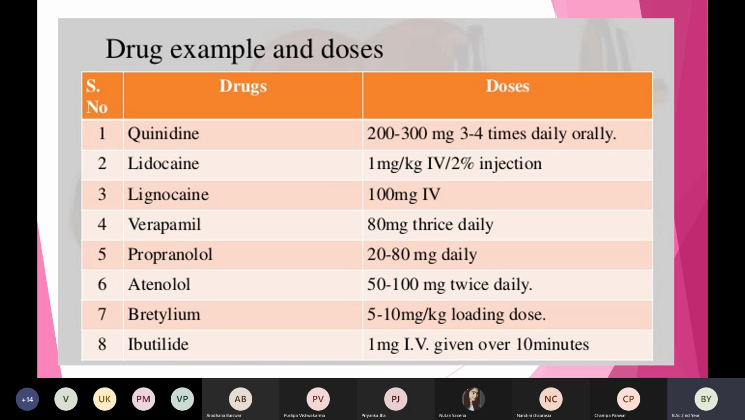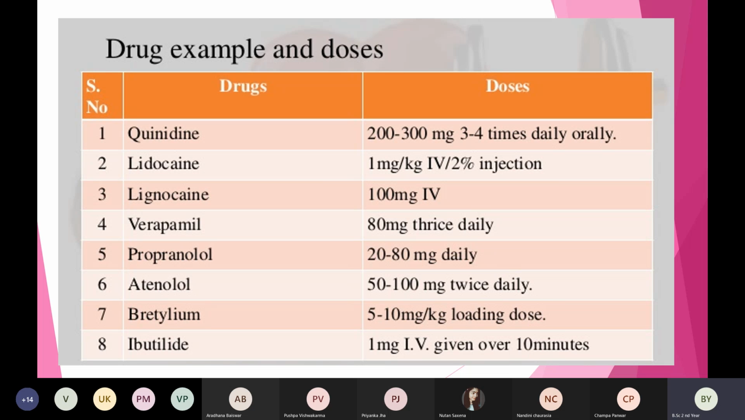We will give this daily, so 200 to 300 mg is the dose, 3 to 4 times in a day. We can give it TDS or QID, orally in the form of tablet or capsule. It does not come in the form of injection. The medicine that comes in the form of injection is lidocaine.